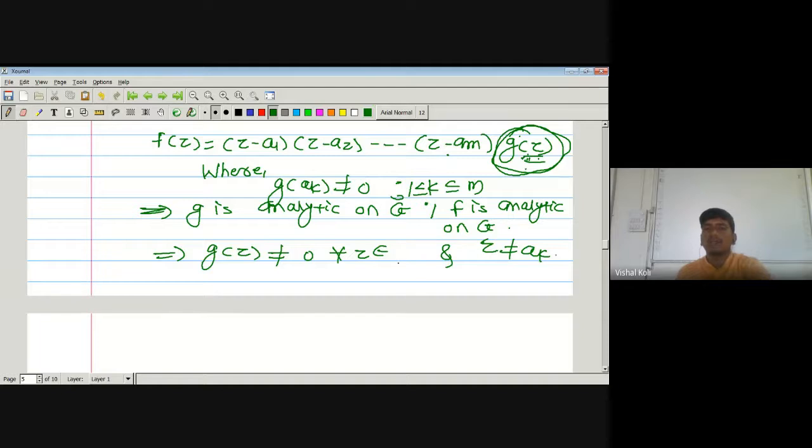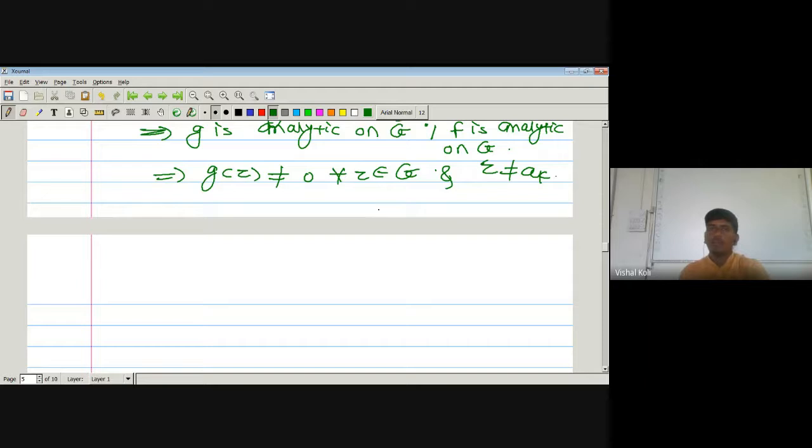It means g of z is not equal to 0 for any z belonging to C, or just here our domain will be G. Okay, so for all z belonging to G, g of z is not equal to 0.